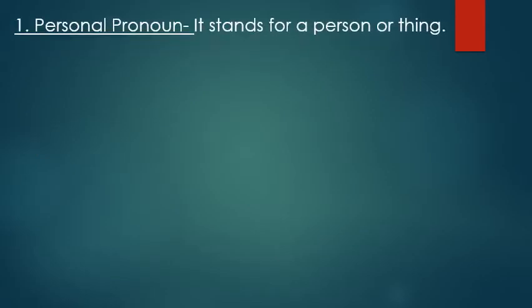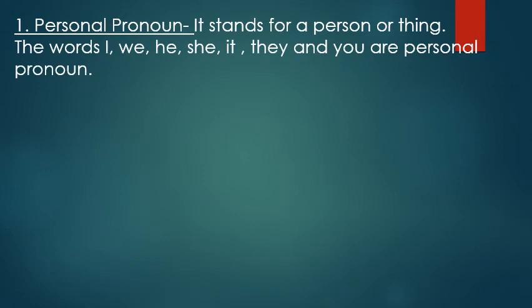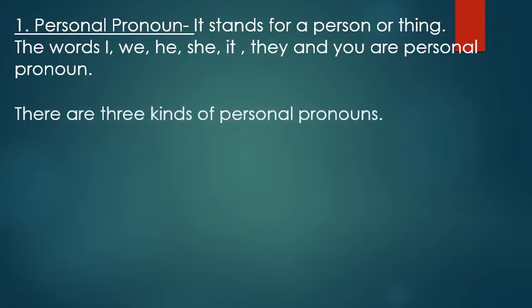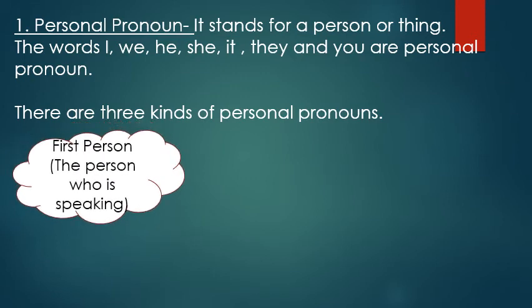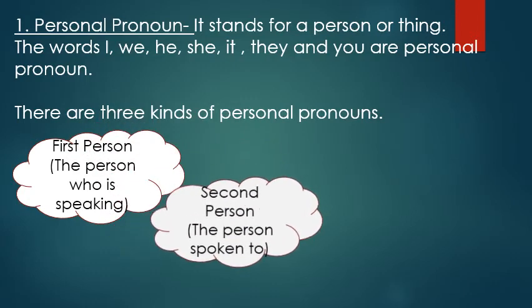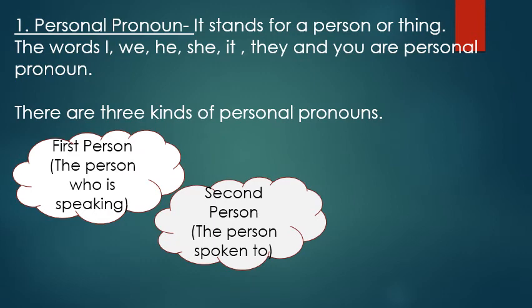Let's talk about number 1, personal pronoun. Personal pronoun means it stands for a person or thing. The words I, we, he, she, it, they, and you are personal pronouns. There are 3 kinds of personal pronouns. They are number 1, first person. Now, the first person means the person who is speaking. For example, I. Number 2, second person. Second person means the person spoken to. For example, you.